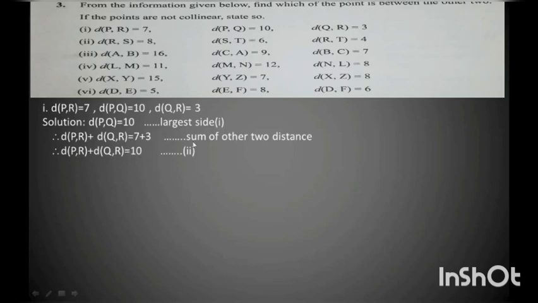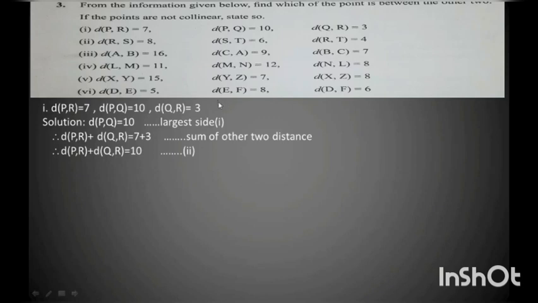This is my equation 2. What did I do? I saw which is the greatest number among the given three numbers. 10 is the greatest, so I write distance PQ is equal to 10. And the remaining two distances, I have added those two distances, and the sum which I got is equal to 10. So that is my equation 2. Now I compare equation 1 and 2.